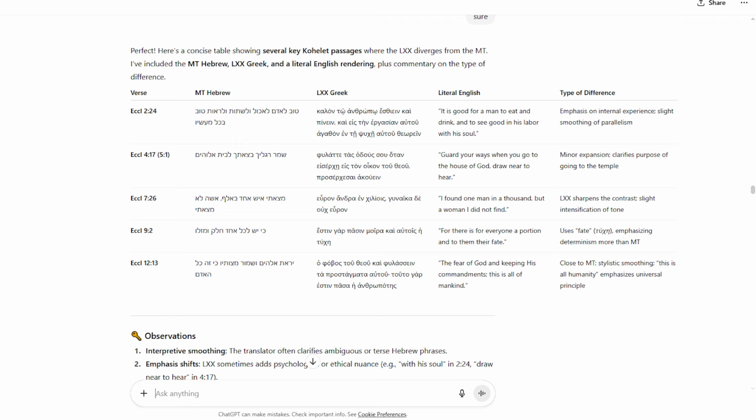ChatGPT shows me what the Masoretic text of the Hebrew looks like. It shows me what the Septuagint translation looks like. It gives me a literal English translation, and then it explains what types of differences that we're looking at. And so the conclusion is that this is primarily about interpretive smoothing. And there is in fact no indication that the Septuagint is based on an older version of the book of Kohelet.